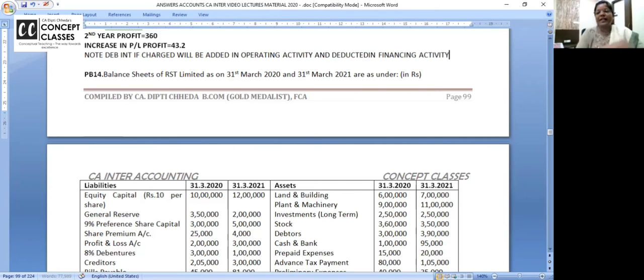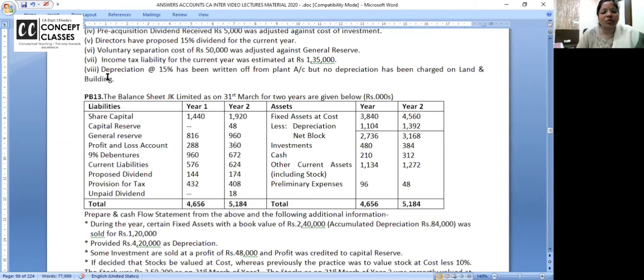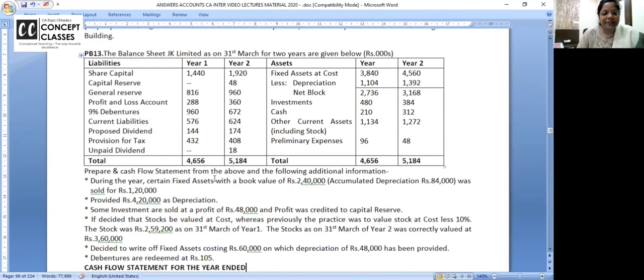Nice. Just write a note, it's okay because we don't know. Or if we assume that it is charged on the opening or assume that debentures are redeemed. You know why all this? Because they didn't say debentures kab redeem ki starting mein. Or we can assume debentures are redeemed in the beginning and charge the depreciation. You write a note, you will get marks.